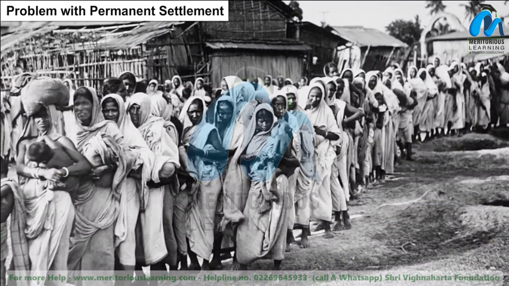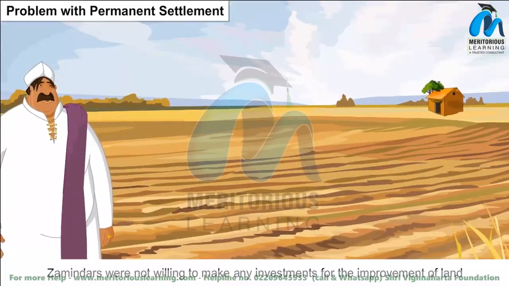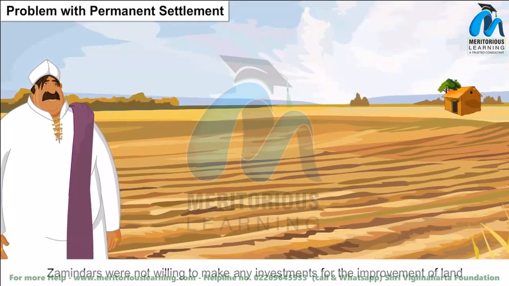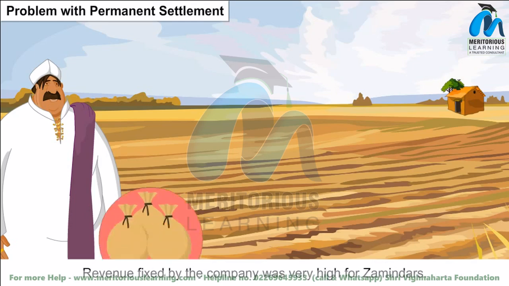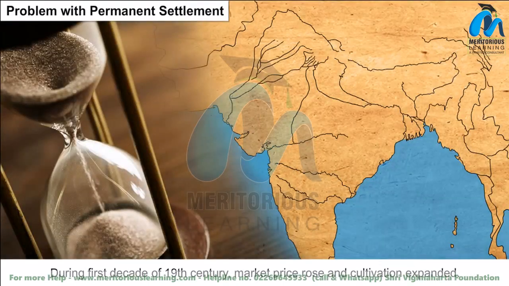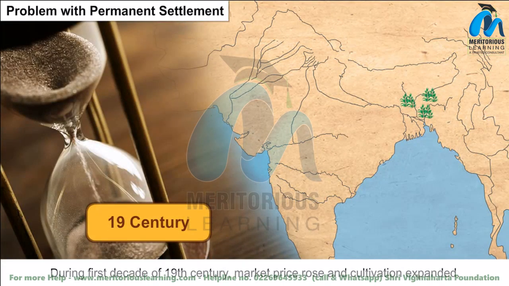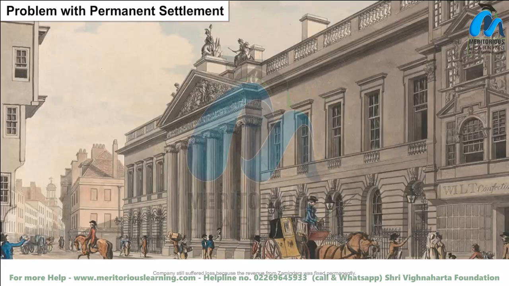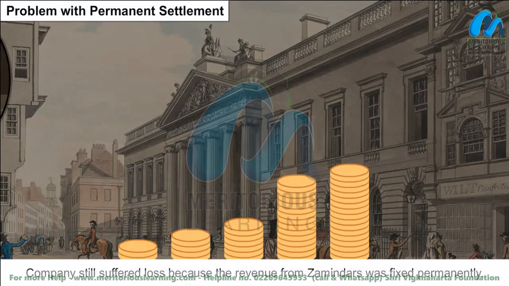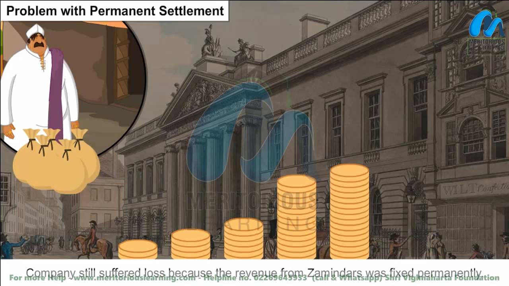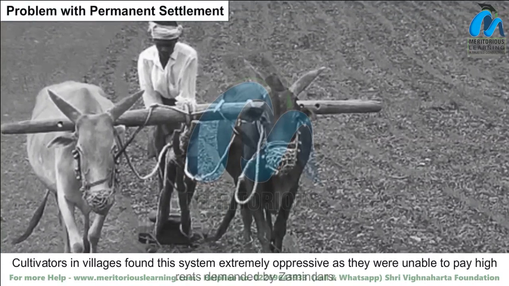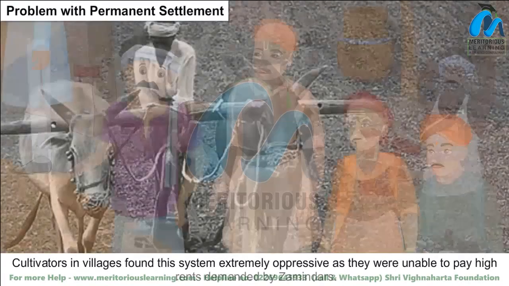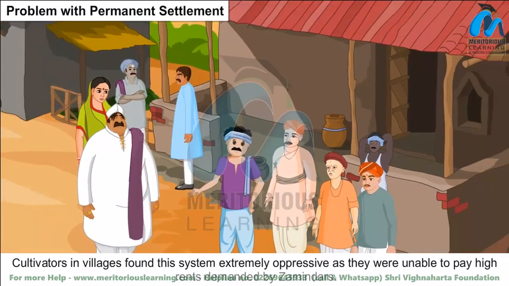Problem with permanent settlement. Zamindars were not willing to make any investments for the improvement of land. Revenue fixed by the company was very high for zamindars. During the first decade of the 19th century, market price rose and cultivation expanded. It led to the increment of income of zamindars. The company still suffered loss because the revenue from zamindars was fixed permanently. Cultivators in villages found this system extremely oppressive, as they were unable to pay the high rents demanded by zamindars.